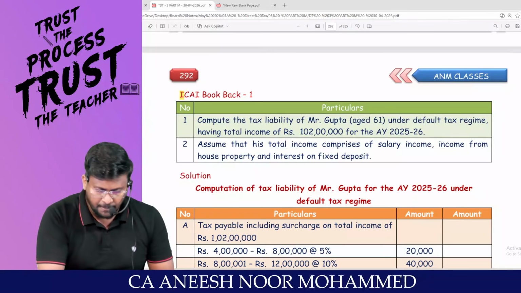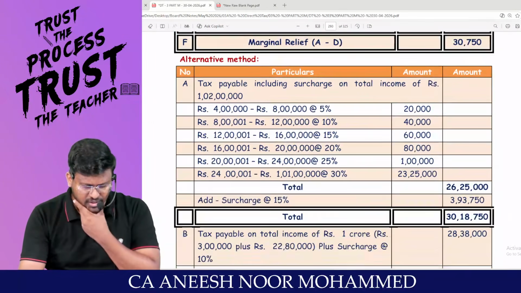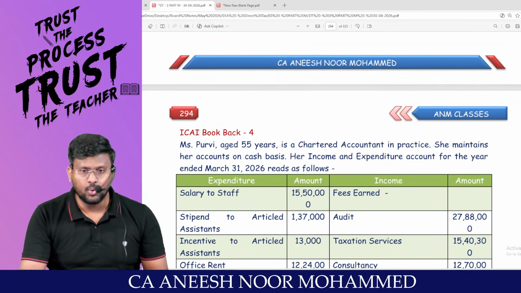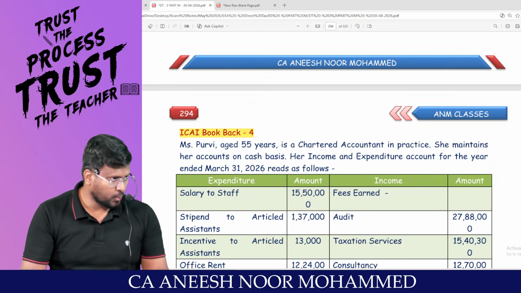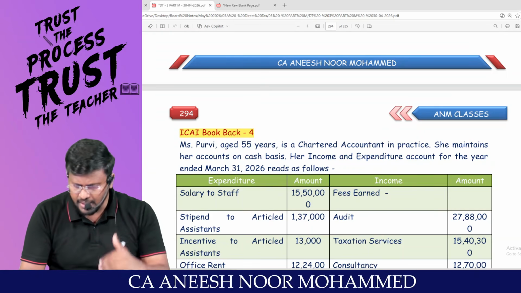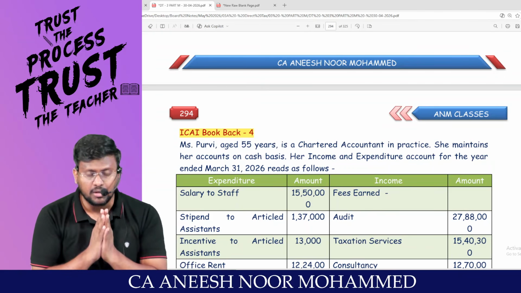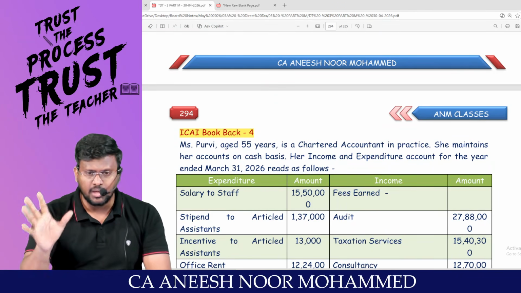Are you all really with me? Then we'll be doing a very small question. Nothing is there. Book back question. Very, very small question. Sir, those 2 questions we'll be doing in the next slot. Because again, we'll be having a P&L account, a big question. Because when you take a break and then do this P&L, you will get a further grip. Are you all comfortable? So just start doing 1, 2, 3 and come back.